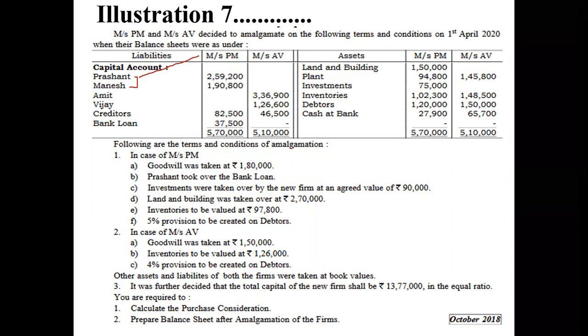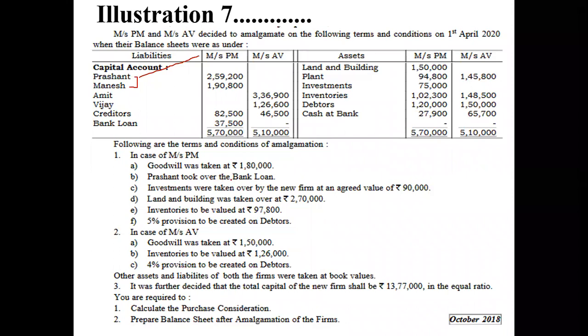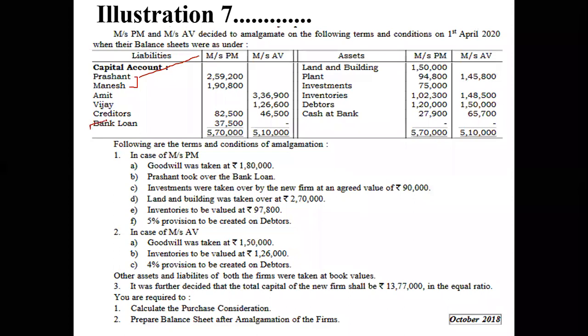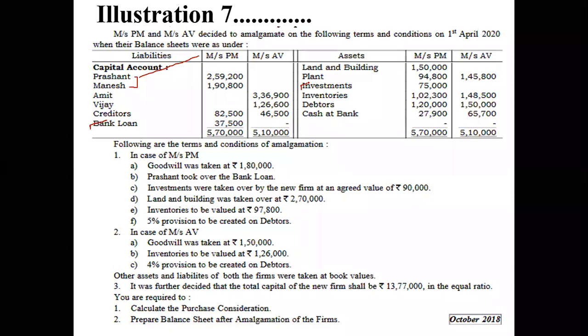The following are the terms and conditions of the amalgamation in the case of Messrs PM. Goodwill was taken at rupees 1,80,000. So this point we will discuss while calculating purchase consideration. Prashant took over the bank loan, so we have an adjustment on the bank loan. It is taken over by a partner. Investments were taken over by the new firm at an agreed value of rupees 90,000. So here the new value of investment is given to us.